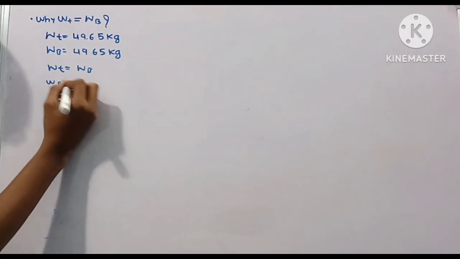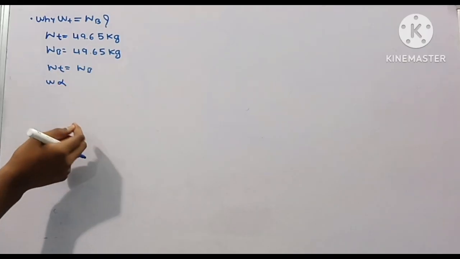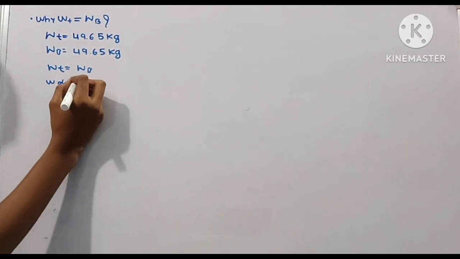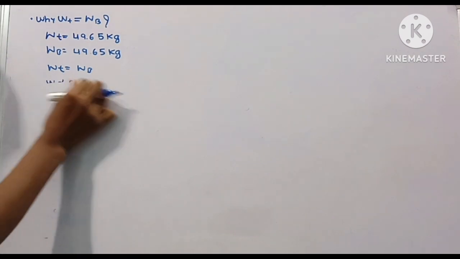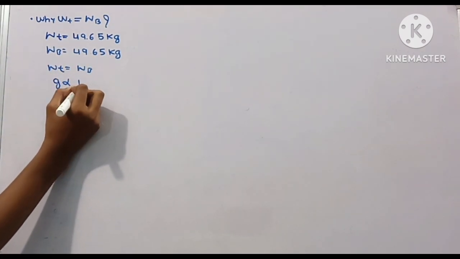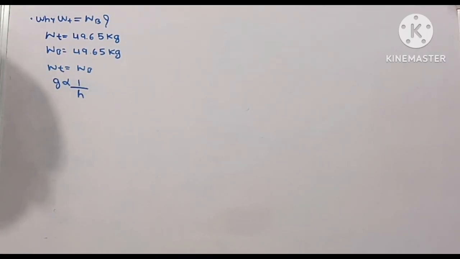We know that weight is directly proportional to gravity, and gravity is inversely proportional to height, right? If the height increases, gravity decreases. In short, gravity is inversely proportional to height. An increase in height results in a decrease of gravity, and vice versa.